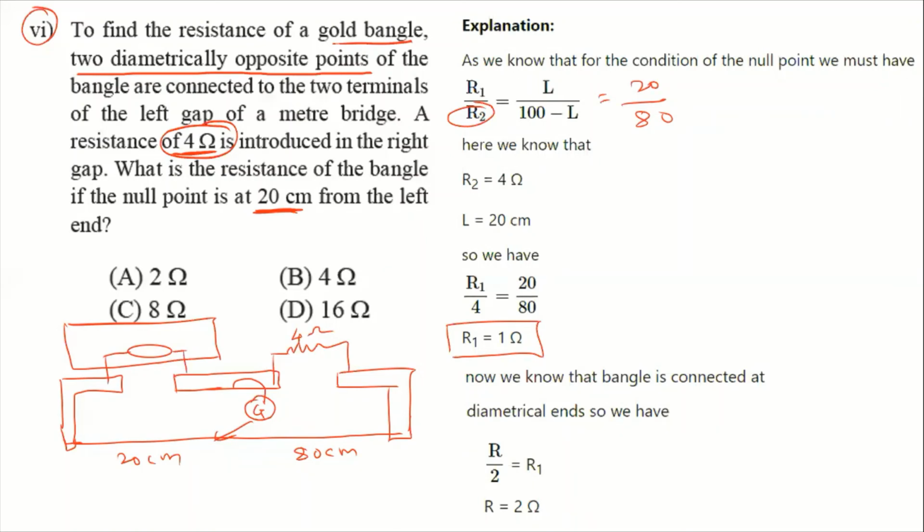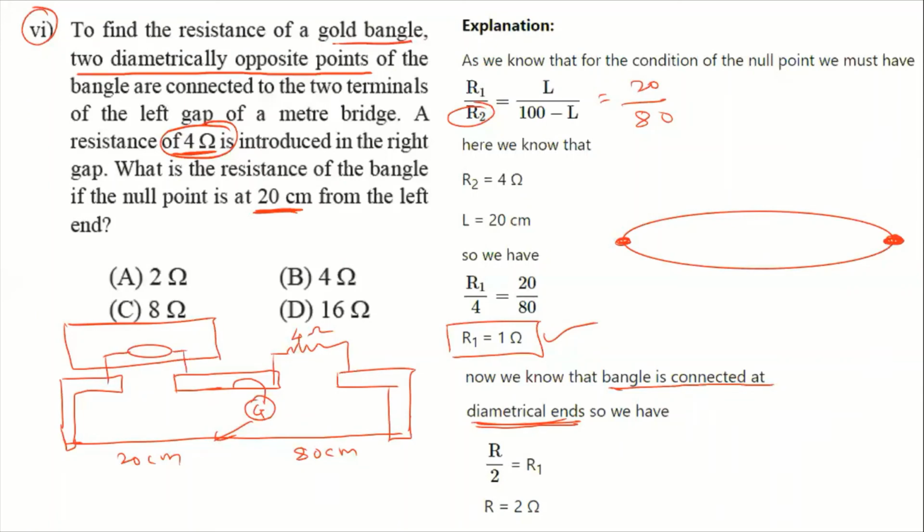But here the bangle is connected. Now how is the bangle connected? The bangle is connected at diametrically opposite ends. So if we connect the bangle like this, this is the first end and this is the second end, diametrically opposite.